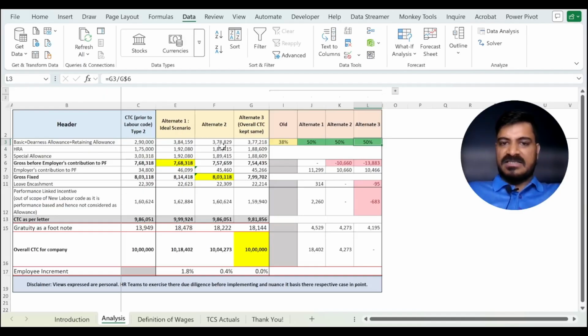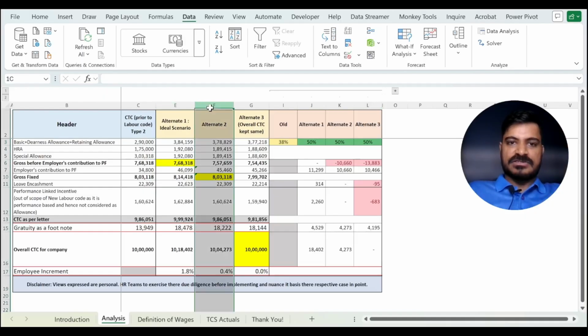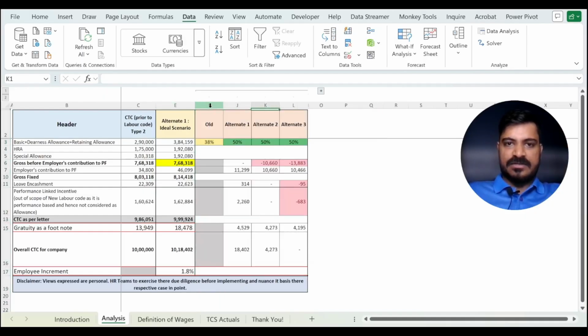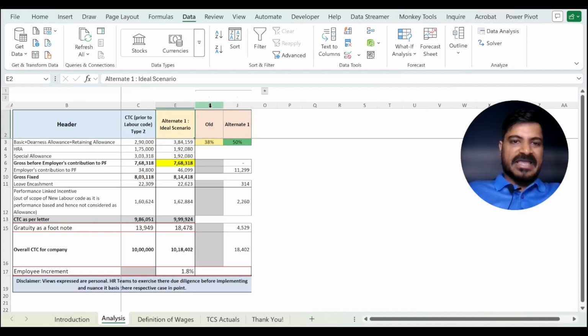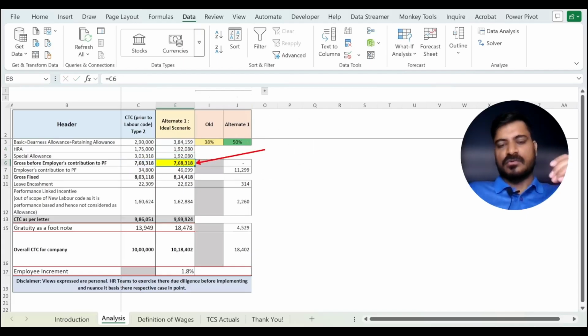So these are the three scenarios, and let us see first what are the outcomes in each of the scenarios, and then we'll consolidate. So let me just hide the rest of the scenarios for your ease of understanding. In the first scenario, we are freezing the gross before employer's contribution to PF, which shall be the same as the pre-regulation or pre-November 25 number. So we have frozen this.